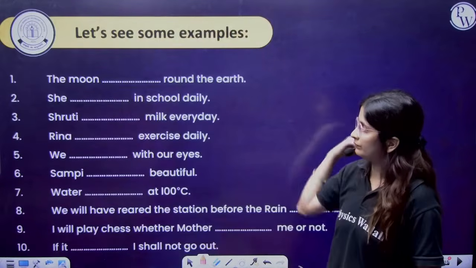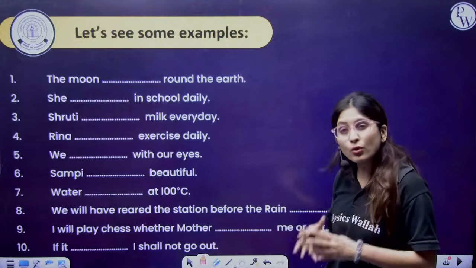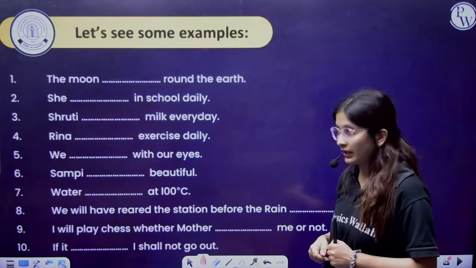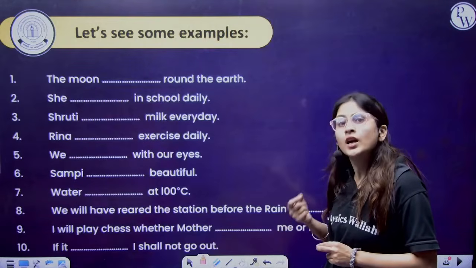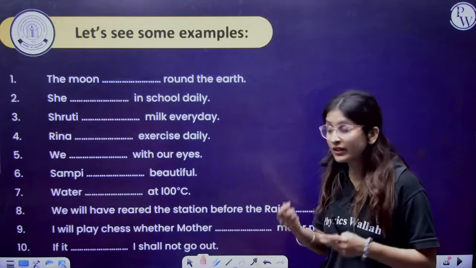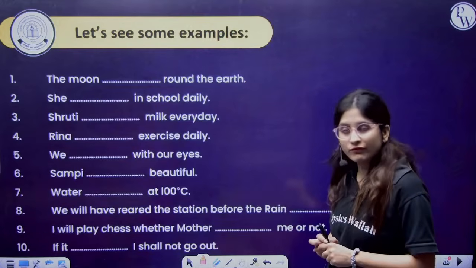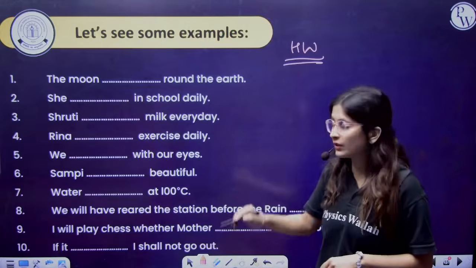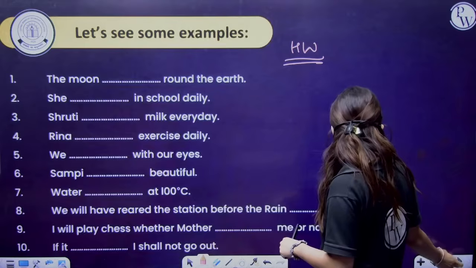The moon revolves around the earth. She goes to school daily. Shruti prepares milk every day. Reena does exercise daily. We wash with our eyes. We cry. We weep. Fine. Some people beautiful. So this is your homework. You have to write it in the comment section, or you can tell me with the help of the app.